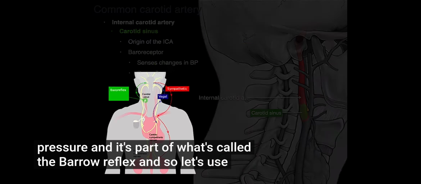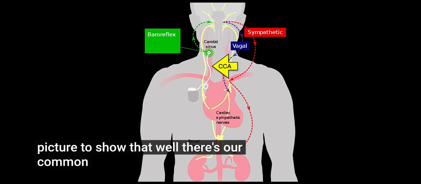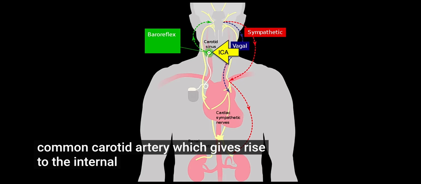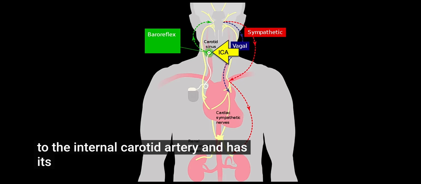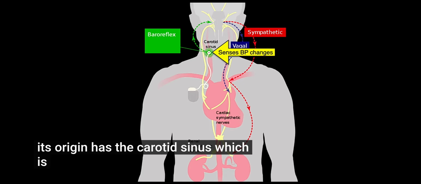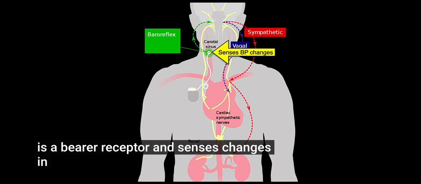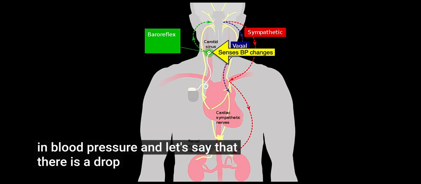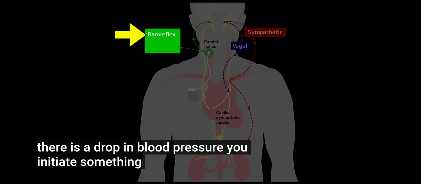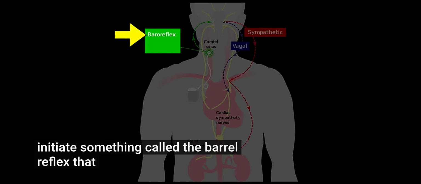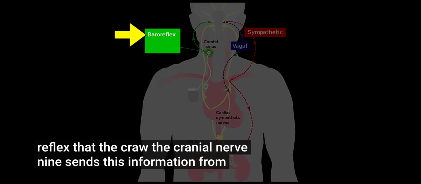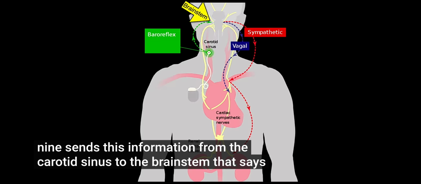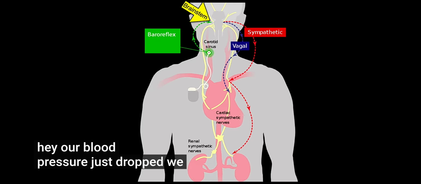And so let's use this picture to show that. There's our common carotid artery, which gives rise to the internal carotid artery and has its origin, has the carotid sinus, which is a baroreceptor and senses changes in blood pressure. And let's say that there's a drop in blood pressure, you initiate something called the baroreflex, that the cranial nerve 9 sends this information from the carotid sinus to the brainstem that says, hey, our blood pressure just dropped. We need to do something about it.